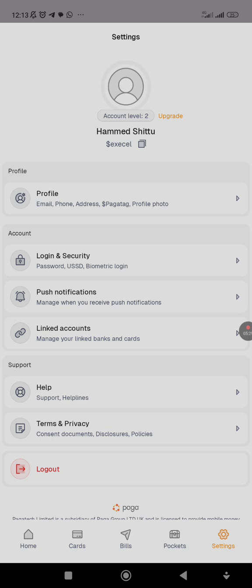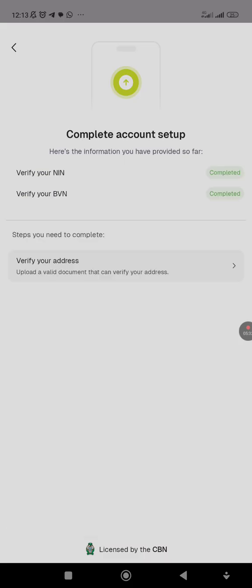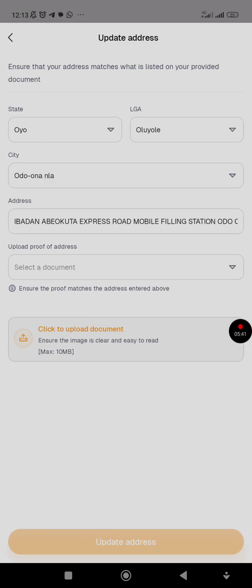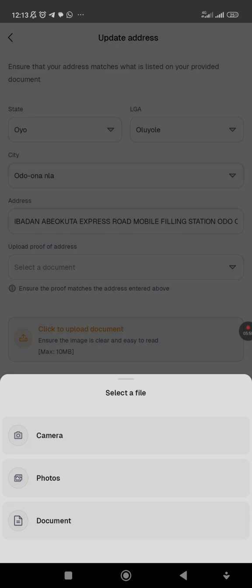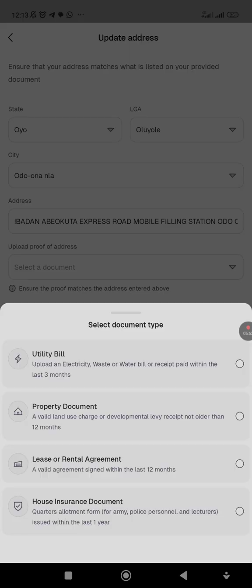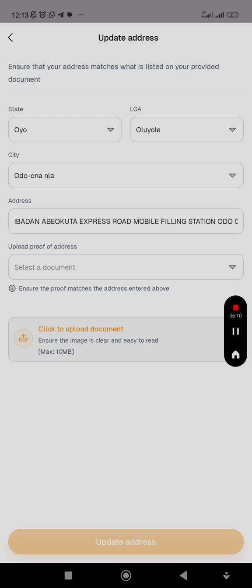If you want to upgrade it, this is how: you just click on upgrade. They will ask you, you see that my NIN and everything has been verified. So I will just need to put all the necessary information they ask from me. Then I will click here to upload any document they ask me to provide. Maybe property documents, rental or house documents, or a utility bill. If you are using electricity, it must be a recent one, within 3 months, then you can use it. That is how you can create an account here in Nigeria.